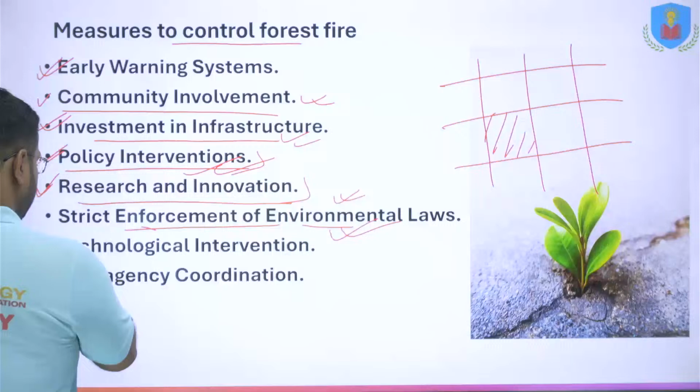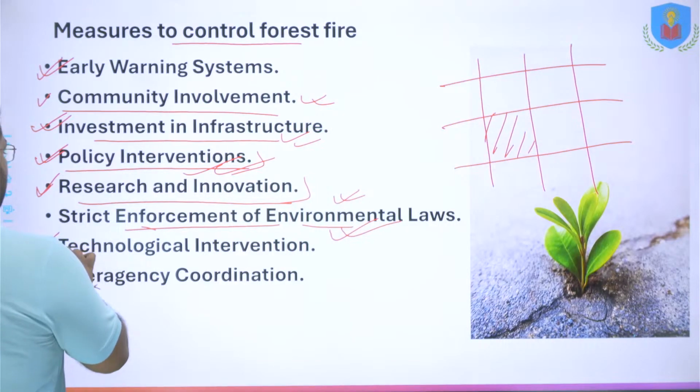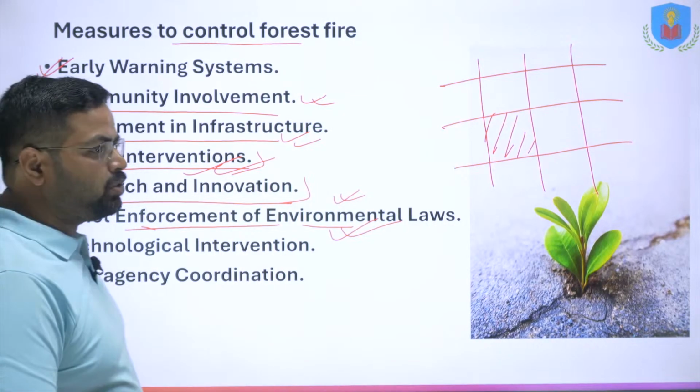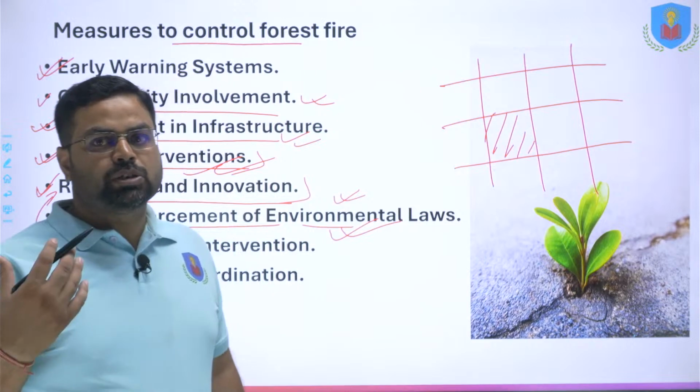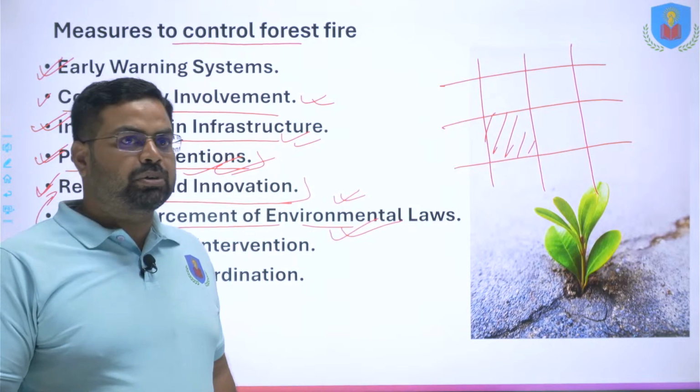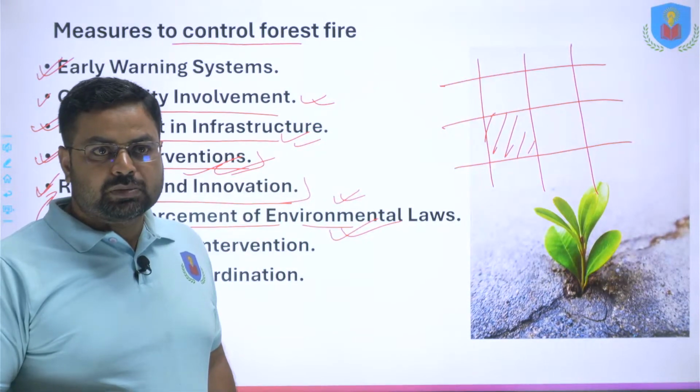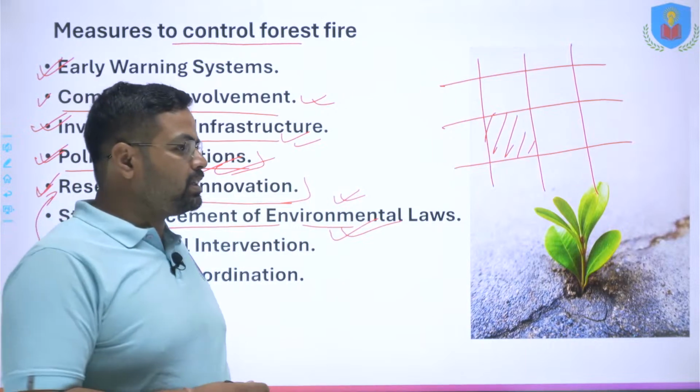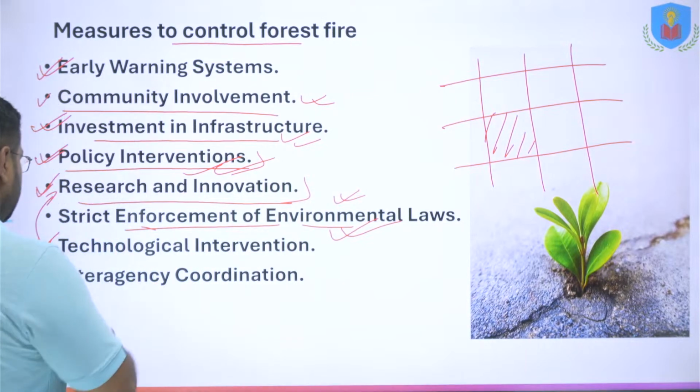Next is technological intervention. Technologies should be developed through research and innovation on how to reduce the impact of forest fire and how to prevent a forest fire from spreading out. Such kind of machinery should be developed.